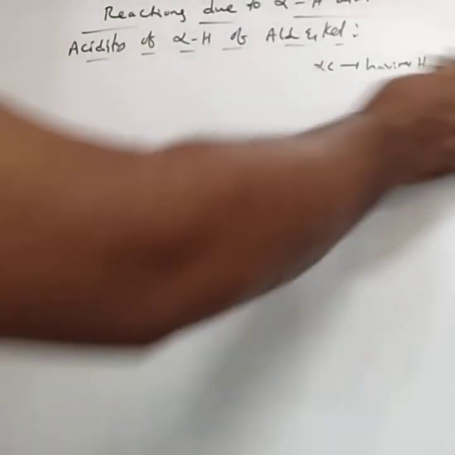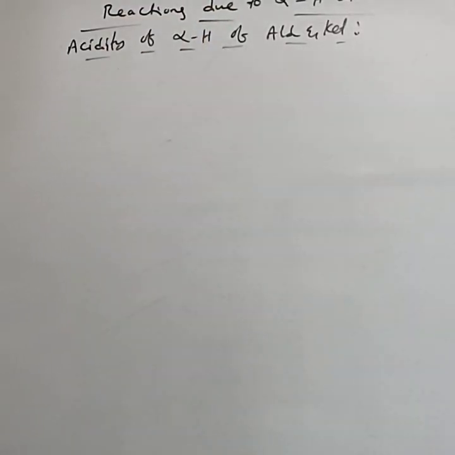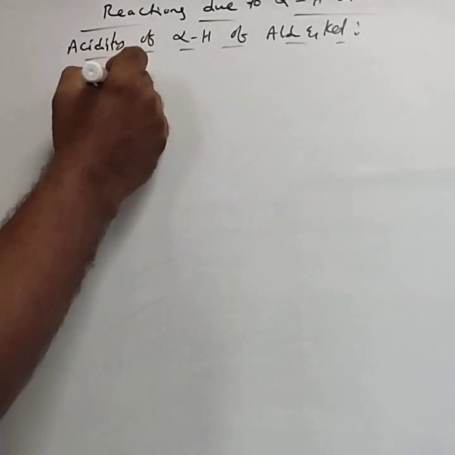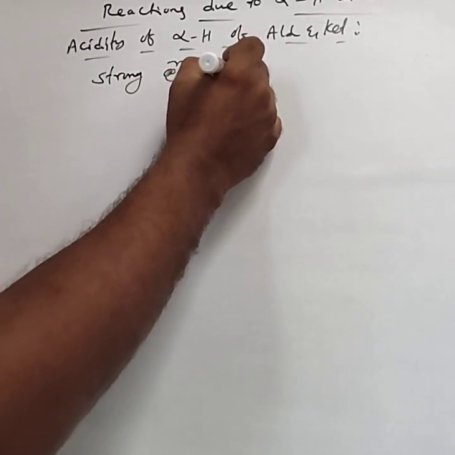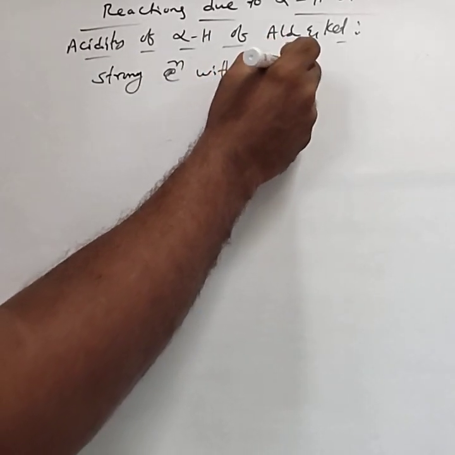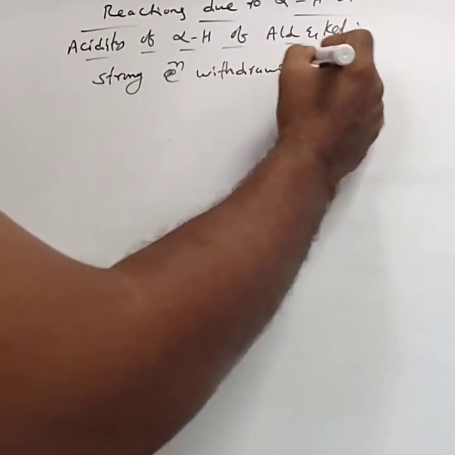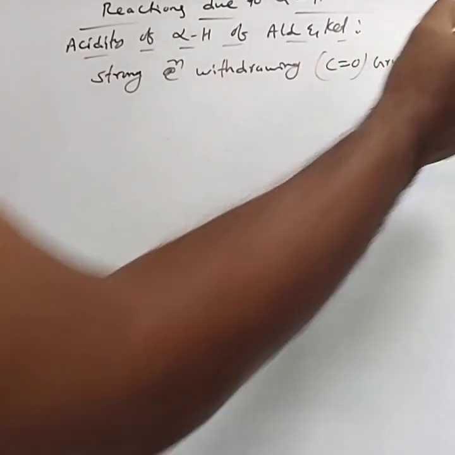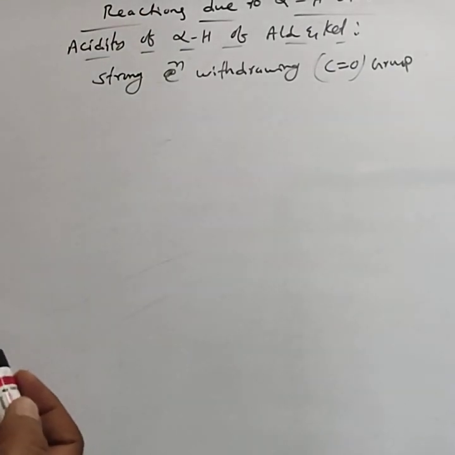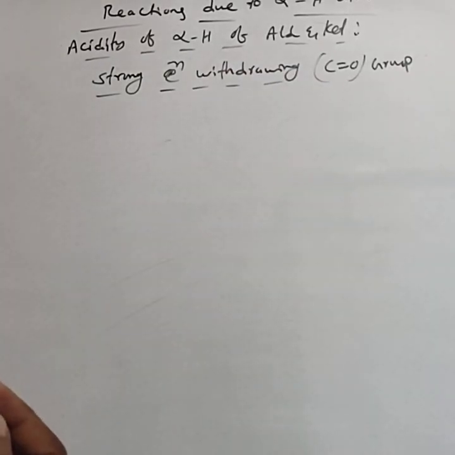Then the acidity of the alpha hydrogen atom, mainly of the carbonyl compounds, is due to the strong electron withdrawing nature of the carbonyl group. This carbonyl group has more affinity to withdraw electrons. This is the main reason for the acidity of the alpha hydrogen.